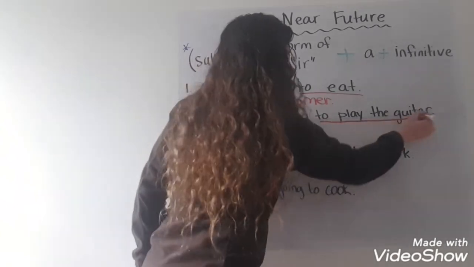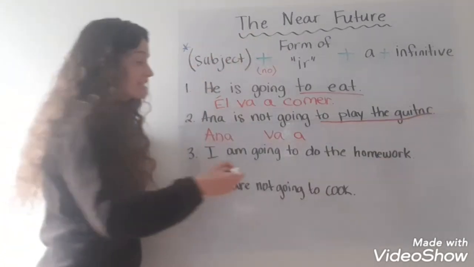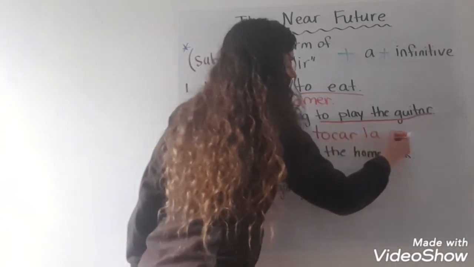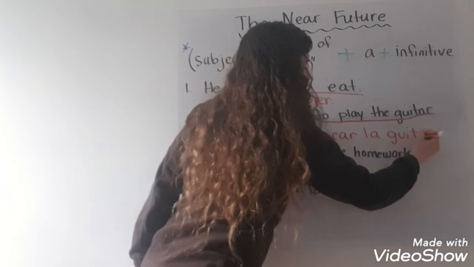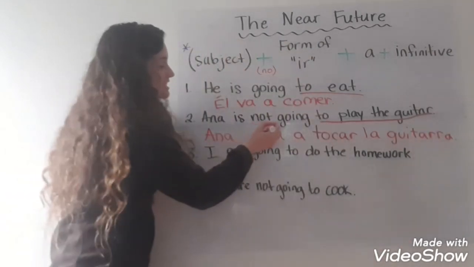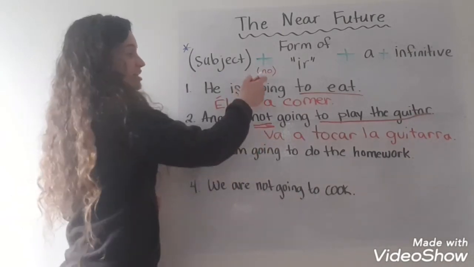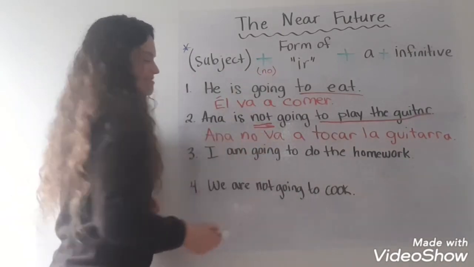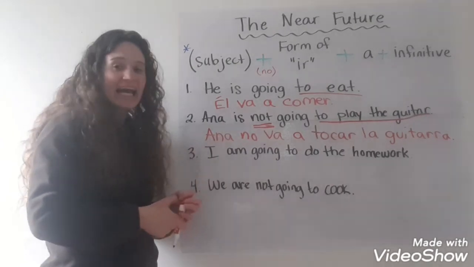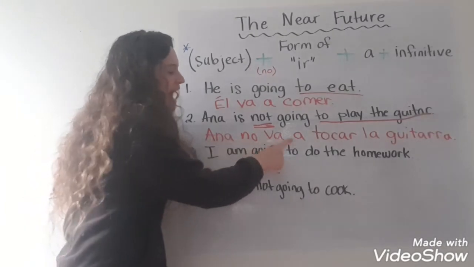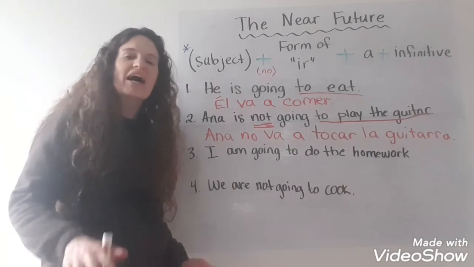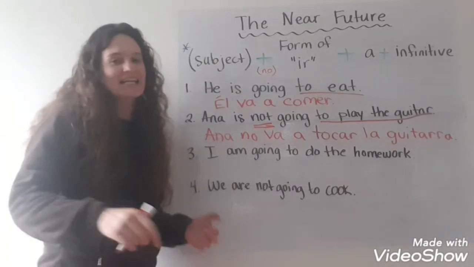To play the guitar is my activity. To play the guitar is tocar la guitarra. But we're saying she's not going to play the guitar, so I need to put no in there. So my sentence: Ana no va a tocar la guitarra.